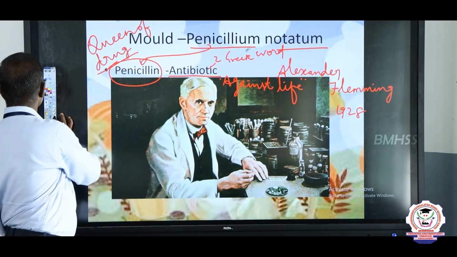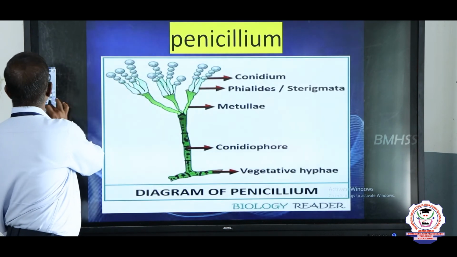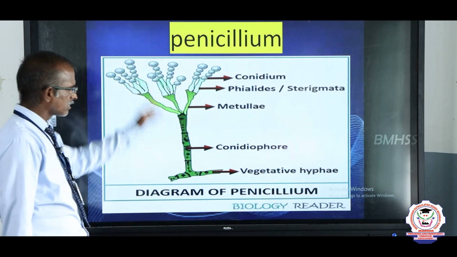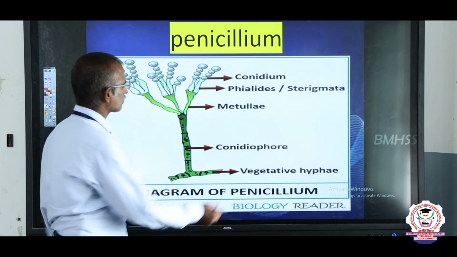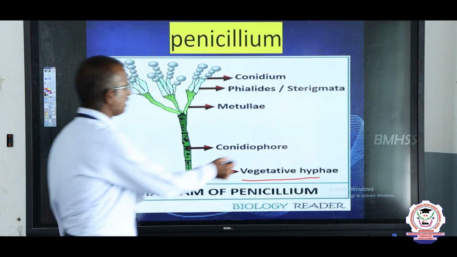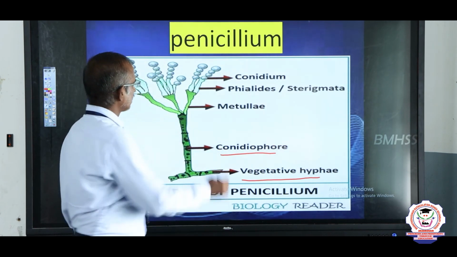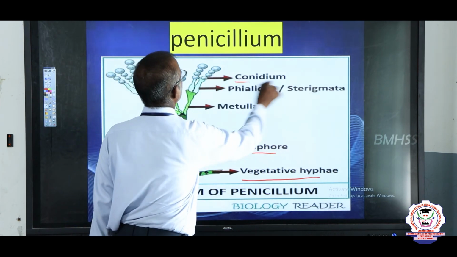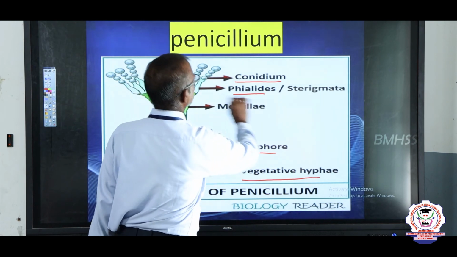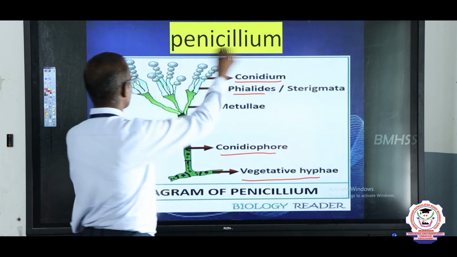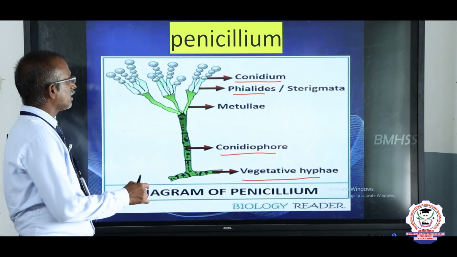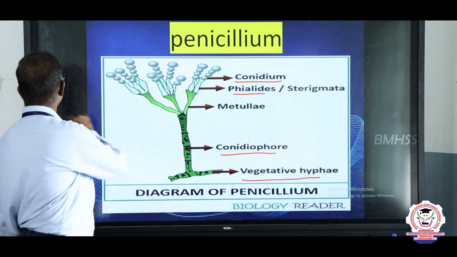Next we go to the next part. One of them is Penicillium. The structures shown are conidiophores and vegetative hyphae. Hyphae means the plant body. Conidiospores are produced, forming conidia, and phialides are present among the many structures. This is the entire structure of Penicillium, a very useful fungus to us.